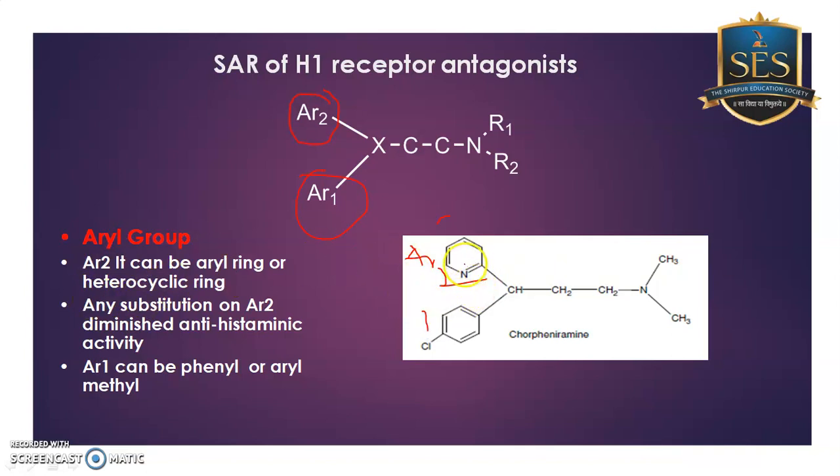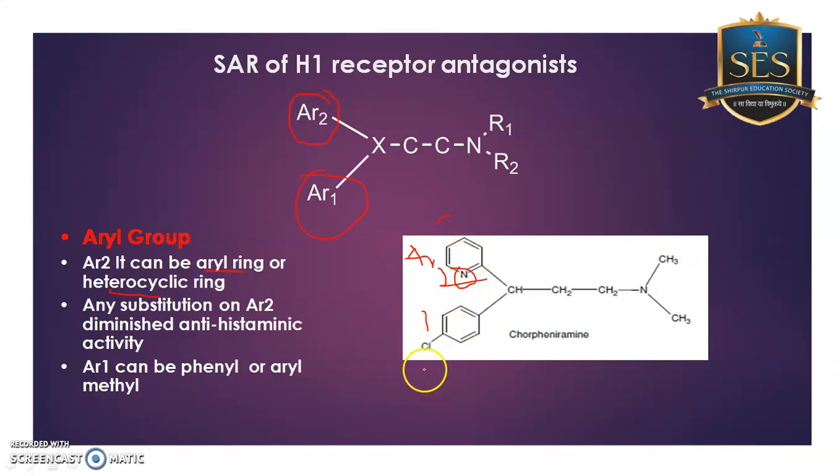AR2 could be a phenyl ring or it could be a heterocyclic ring. Right now you can see that this is a heterocyclic ring. In all the series you have seen that there is no substitution on AR2. So these are the only 2 points about AR2: it could be a phenyl ring or a heterocyclic ring, and any substitution on AR2 decreases the activity.